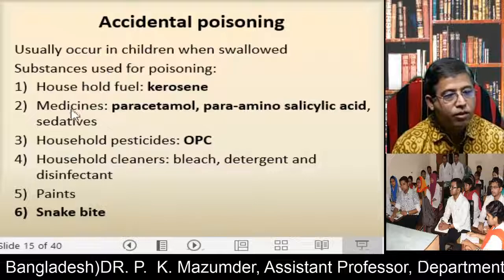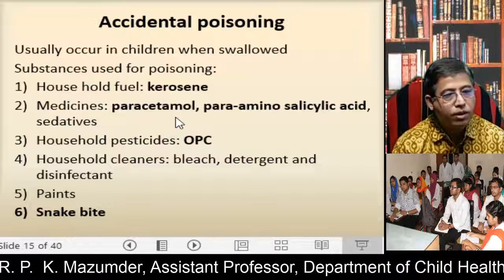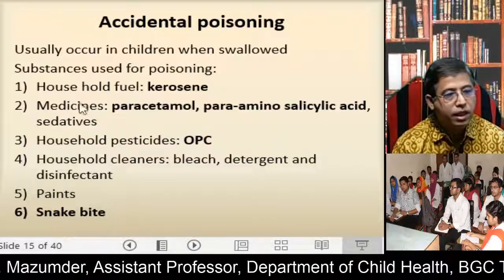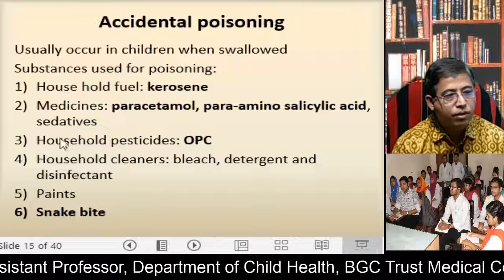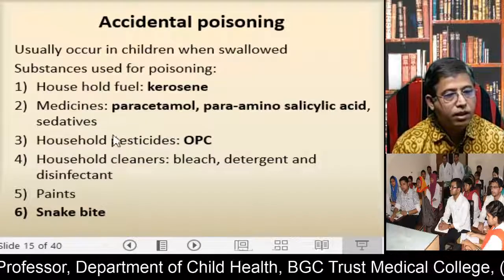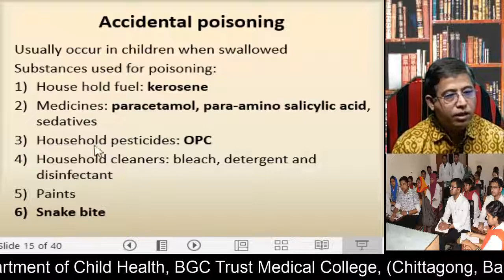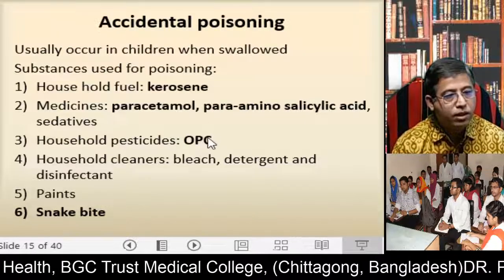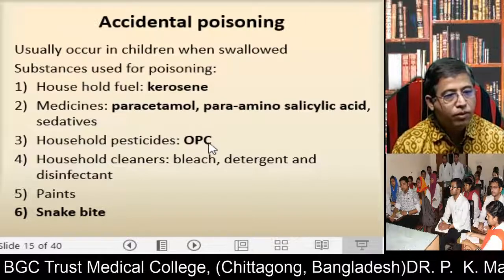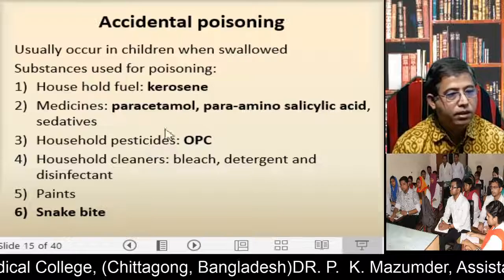The next common poisoning is from medicines such as paracetamol, para-aminosalicylic acid, and sedatives. And one of the most common accidental poisonings, usually occurring in rural areas, is organophosphorus compound poisoning. Usually this organophosphorus compound is used in agricultural pesticides.